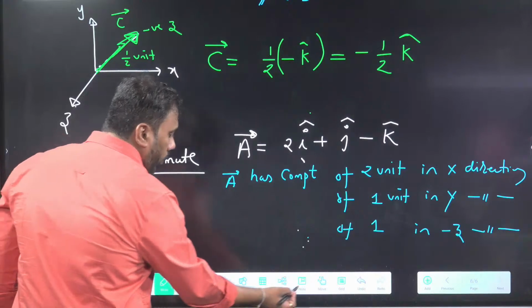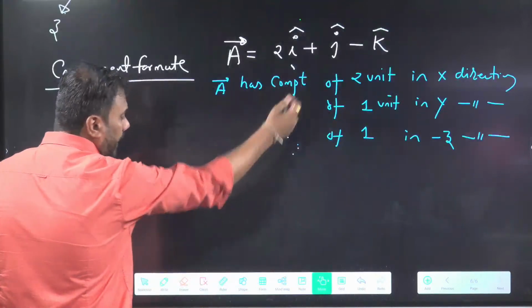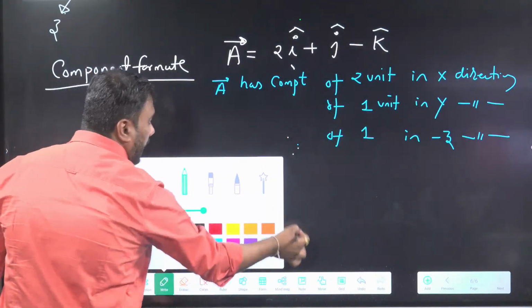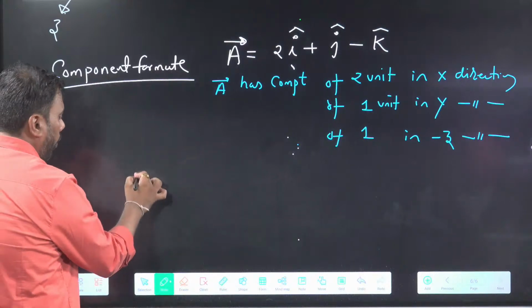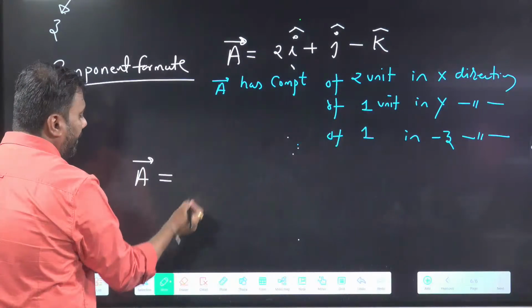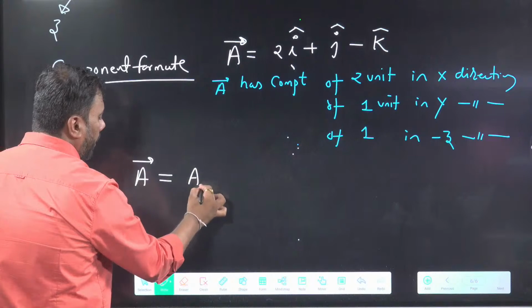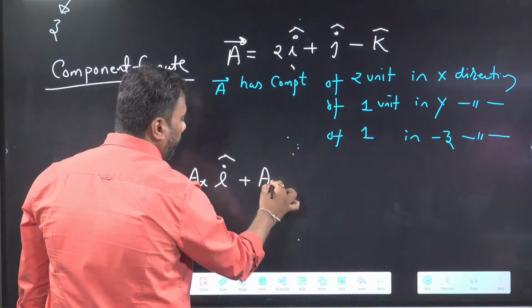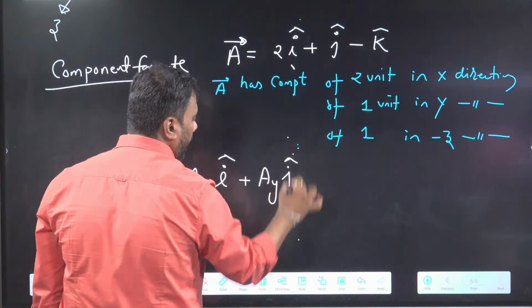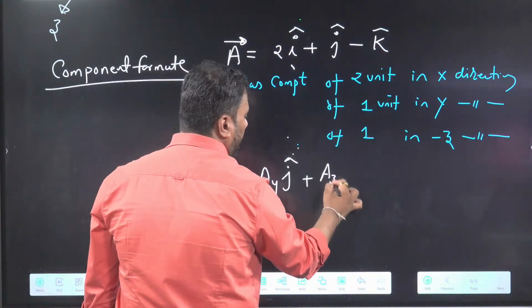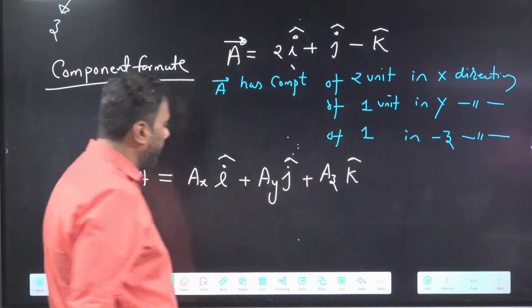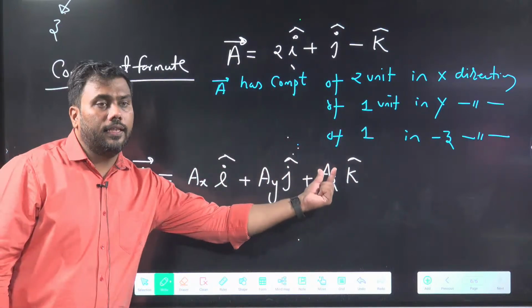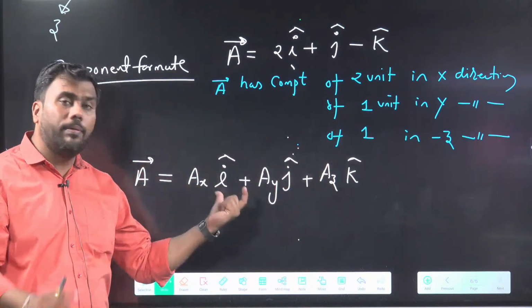Okay. So in component format, this is an example. If I write the general form, a vector is represented as some number, let's say ax into i cap, some number ay into j cap, some number az into k cap. What are ax, ay, az? These are some numbers. They may be positive or negative.